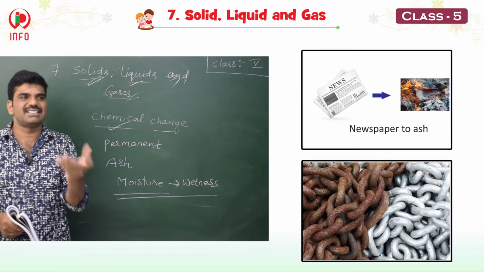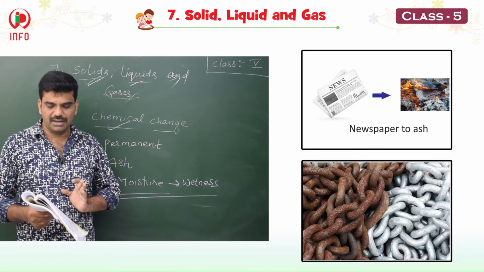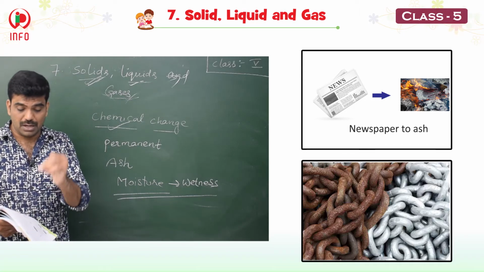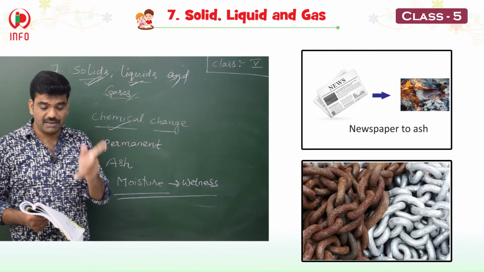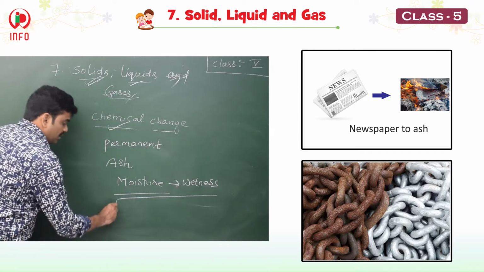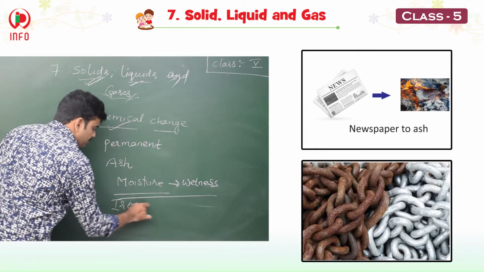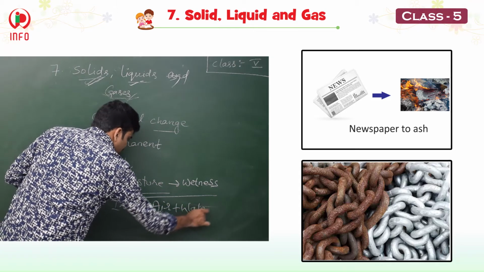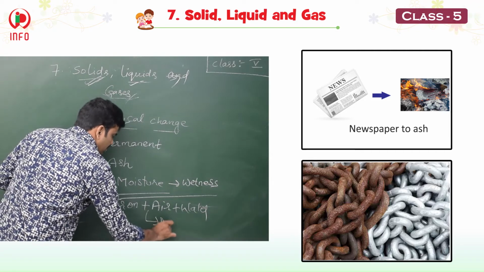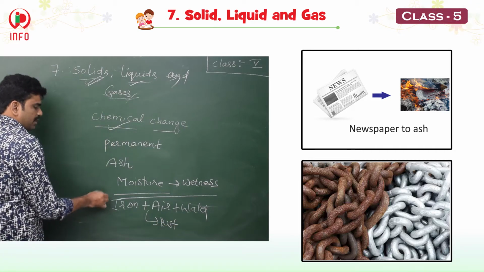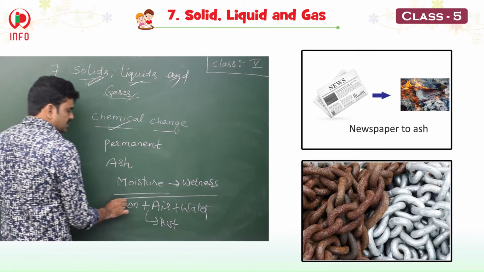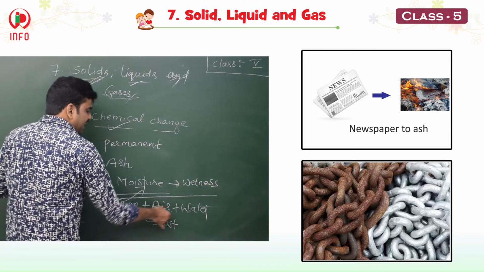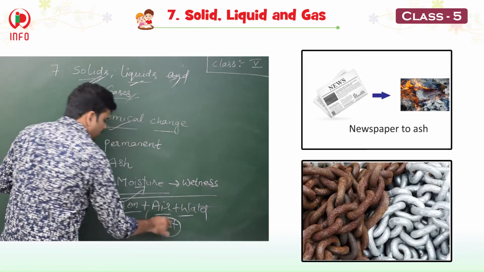The iron starts to form rust. The rust is reddish brown in color, and that rust is due to the contact of iron with air and water. So whenever the iron is exposed to moisture, that means due to the contact of iron with air and water, rust will be formed.